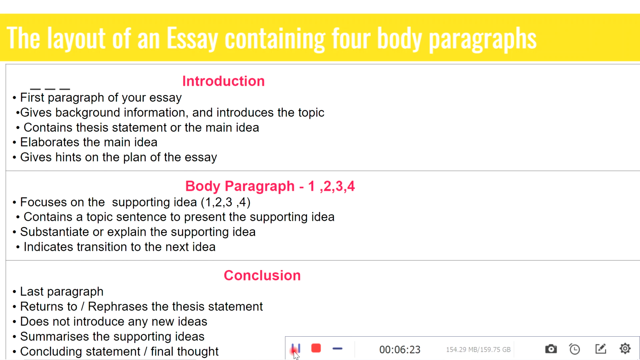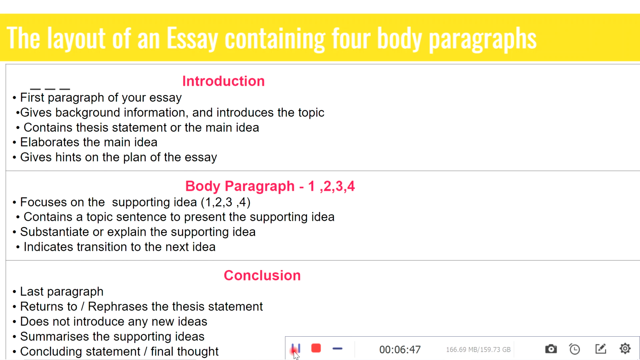Then coming to the body paragraphs, if it is an essay with four body paragraphs, then you will have the following structure: each body paragraph will contain a supporting idea.